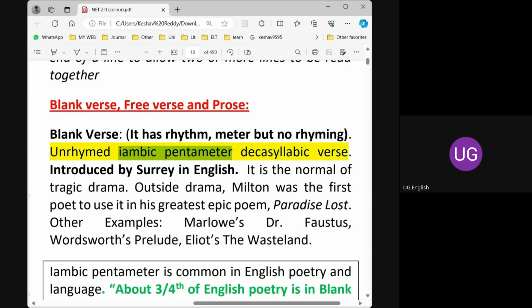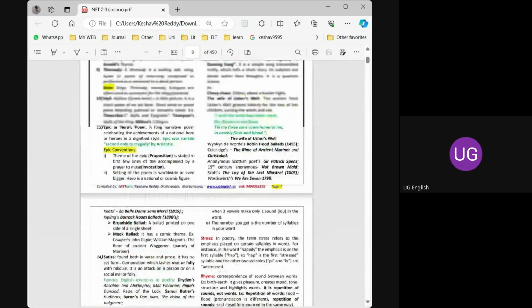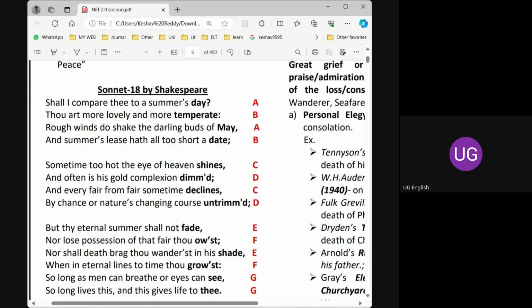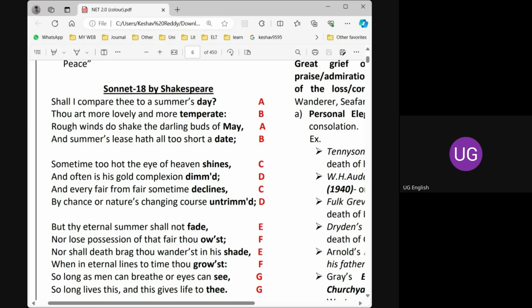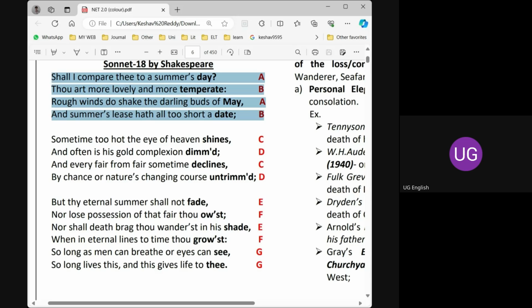There we don't find any rhyme at the end of each line of a poem. So I will just go back to the previous example of the sonnet once again. So let me go to the sonnet example. Yeah. This is also iambic pentameter, but it is rhymed. Very, very important topic. Please concentrate on this one. This is rhymed iambic pentameter because we have rhyming at the end: A B C D C D E F E F G G.